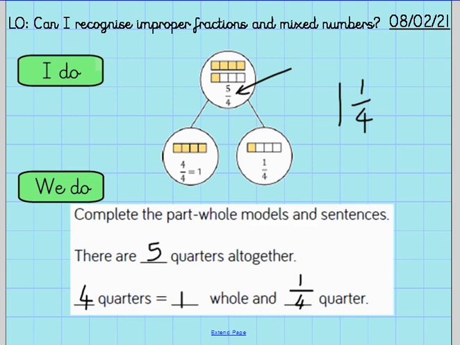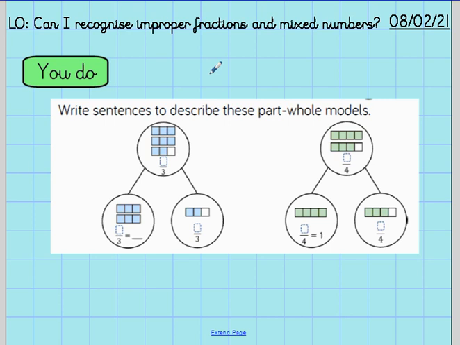So let's have a look at some more of these. You need to fill in the gaps, and you need to think about writing a sentence similar to this one up here for each of these to explain what's happening. So because the denominator is 3, we still have the wholes split into 3. So these are 3 separate wholes. How many have we got here in thirds? 1, 2, 3, 4, 5, 6, 7, 8. 8 thirds.